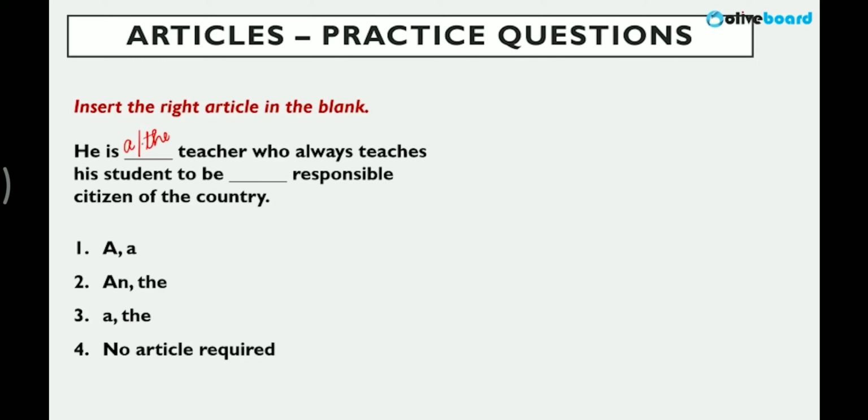What about the second one? We are referring to a particular group or member of a group. Understand, right? It is, of course, a general, a responsible citizen, not a particular responsible, not particularly responsible in a way. So here also, it's a very general context, only a will fit, obviously a responsible citizen, right? So here also actually we are indicating a very general idea, nothing particular. So according to options, only one is given, this will be a correct choice.